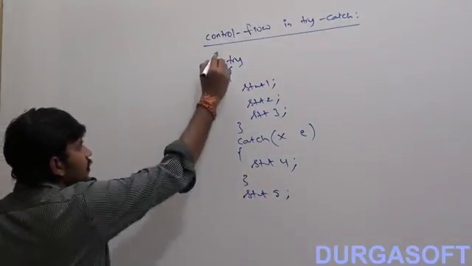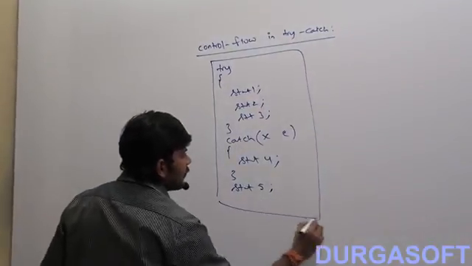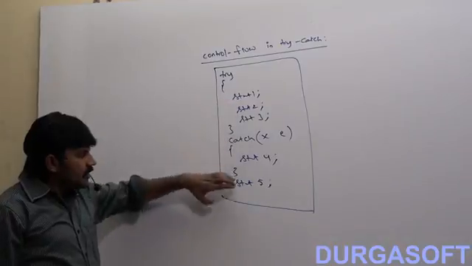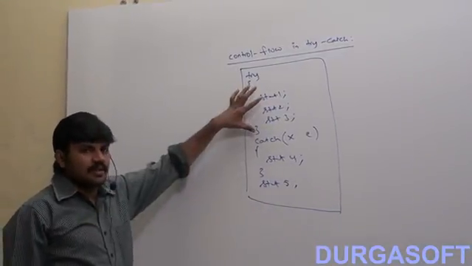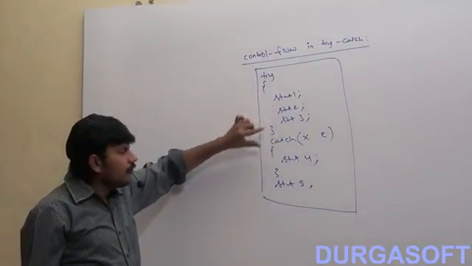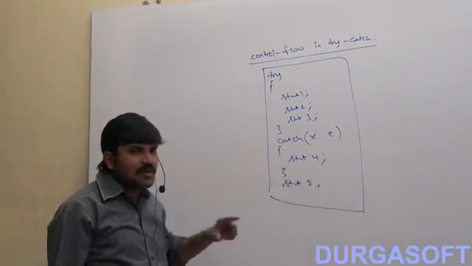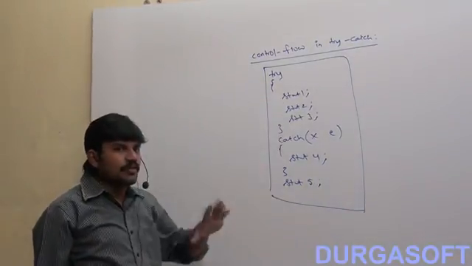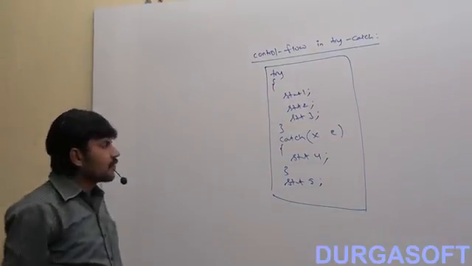Just try, catch, and then statement 5. Now among these, if an exception got raised within the try block, what will happen? Within the catch block, what will happen? At statement 5, if an exception got raised, what will happen? Compulsorily you should have clear clarity. First take this part.